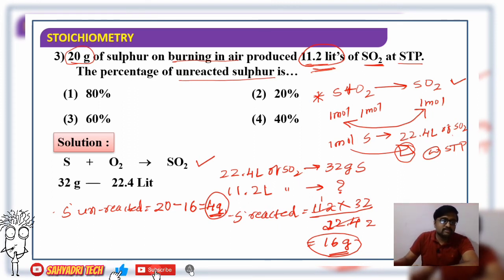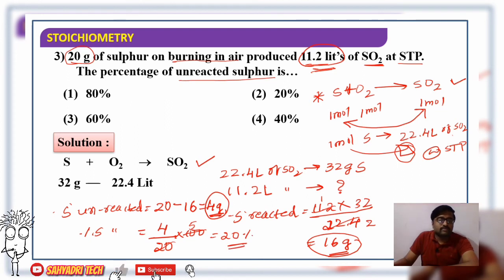Percentage of sulfur unreacted is equal to the quantity of sulfur unreacted divided by total mass, 20 gram, into 100. So 4 by 20 into 100 is 20%.